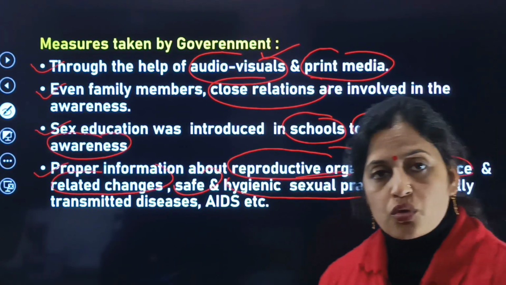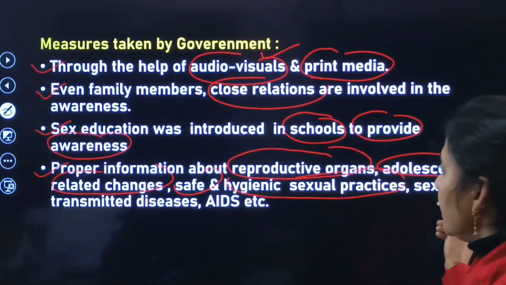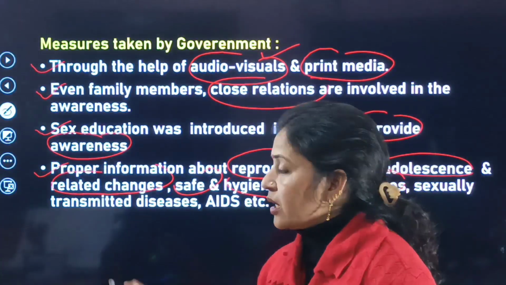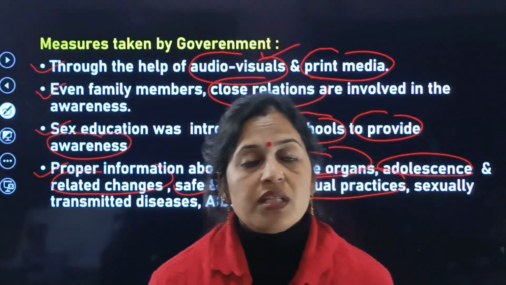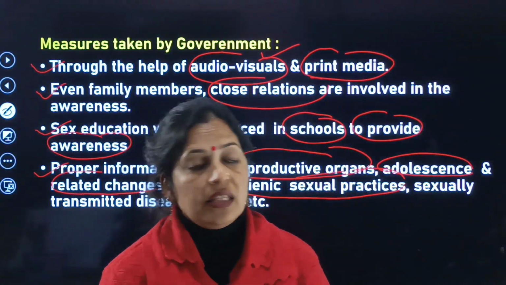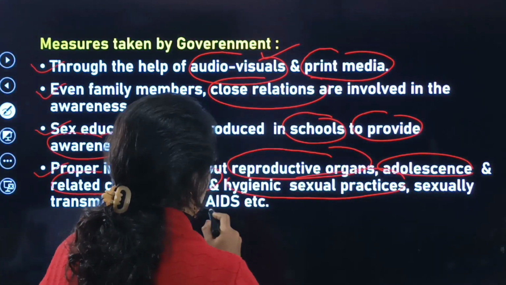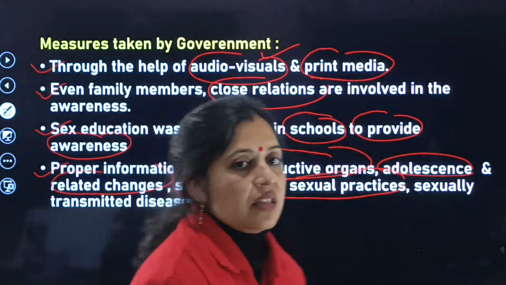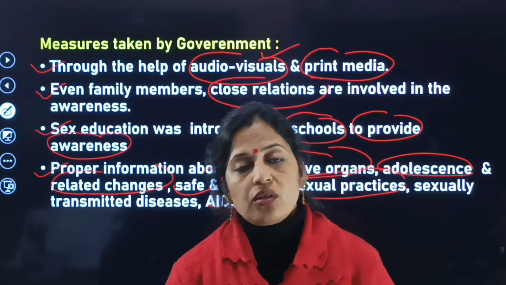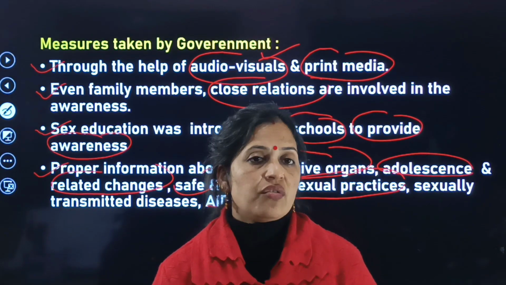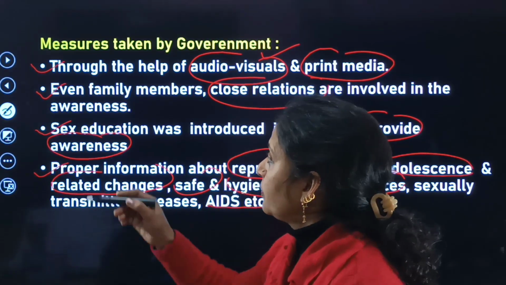Safe and hygienic sexual practices are related with reproductive health, as well as sexually transmitted diseases such as AIDS. So these are the special measures to be taken by the government regarding reproductive health.